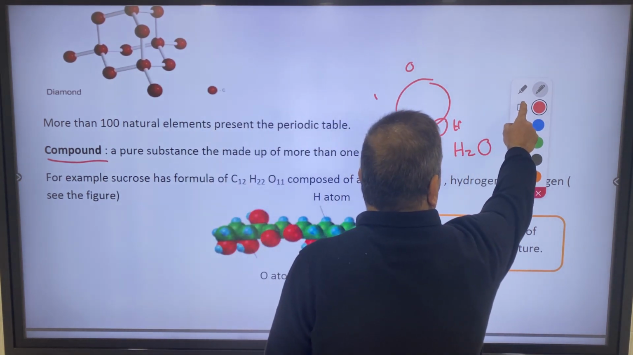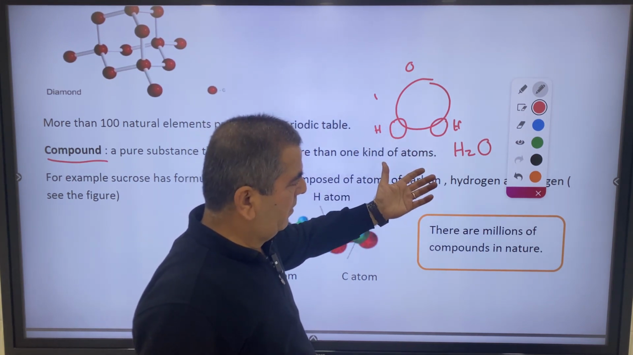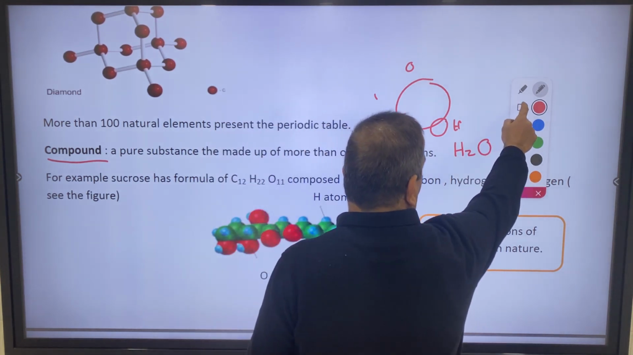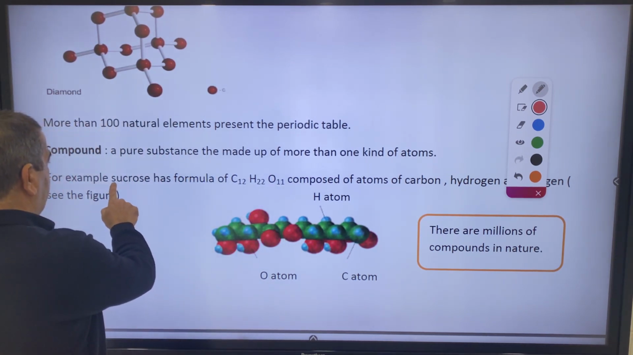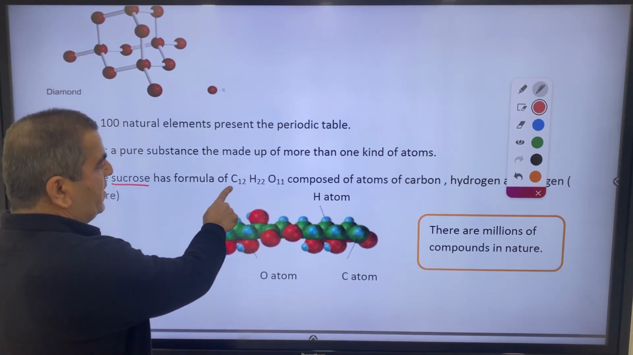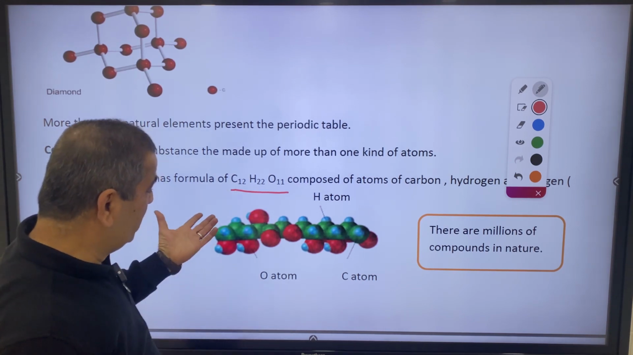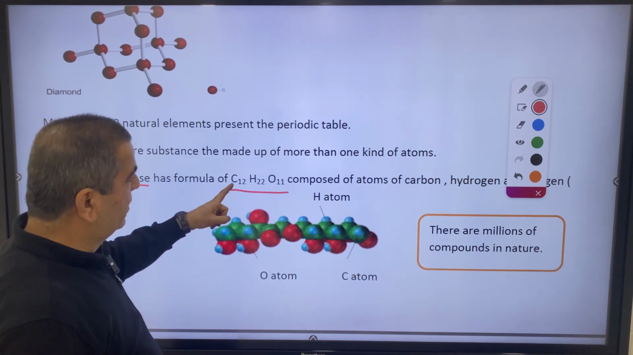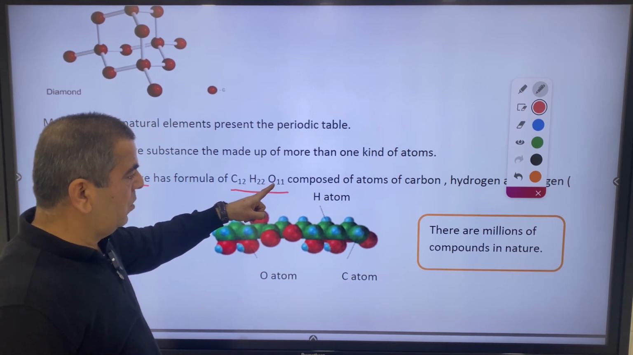Now, this is a simple compound. Why simple? Because it is composed of only 3 atoms and we have 2 elements. Let's look at a more complicated compound. We have an example about sucrose, and it has the formula C12H22O11. What does this mean? One molecule, one small particle of sucrose, contains 12 atoms of carbon, 22 atoms of hydrogen, and 11 atoms of oxygen.